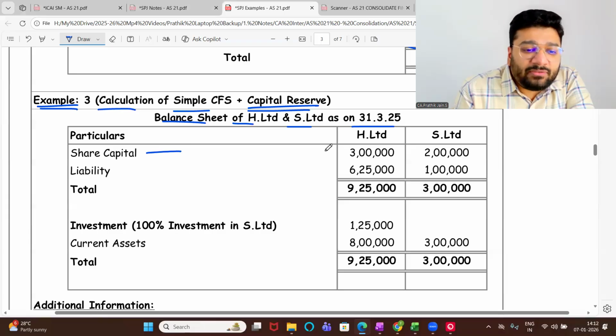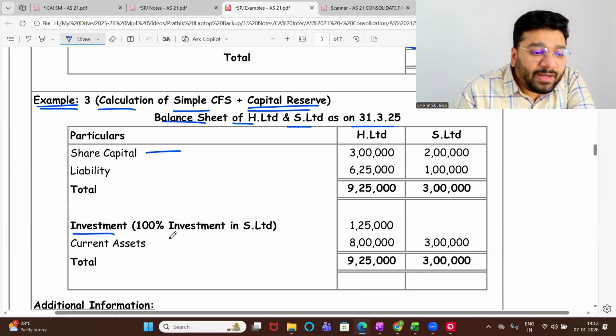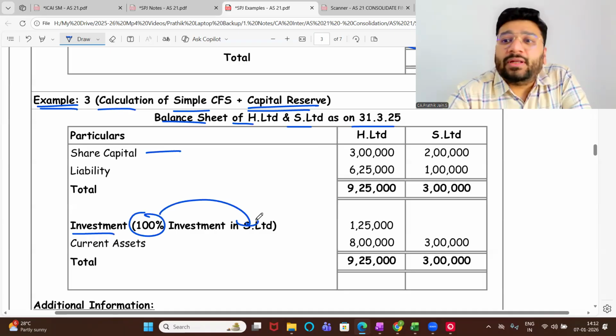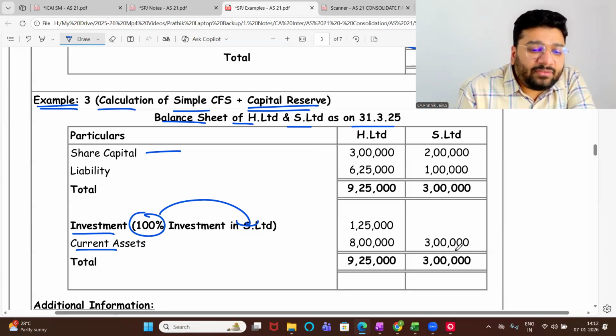Share capital of H Limited 3 lakh, S Limited 2 lakh. Liabilities 6 lakh 25,000 for H Limited and 1 lakh for S Limited. Investment, again 100% investment in S Limited. What does it mean? Wholly owned subsidiary. Okay. Current asset 8 lakh and 3 lakh.